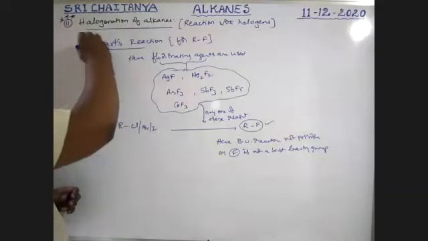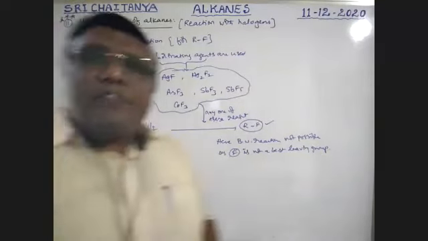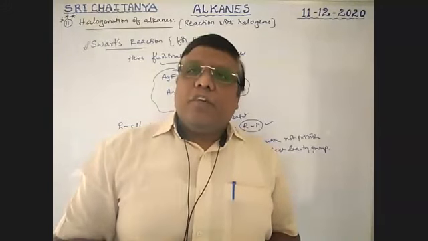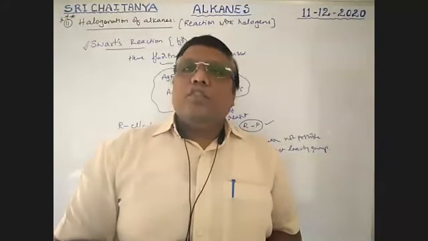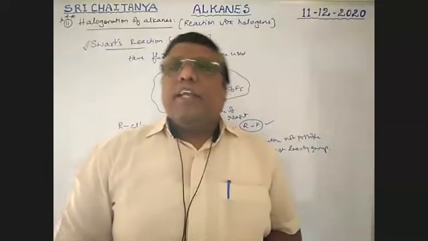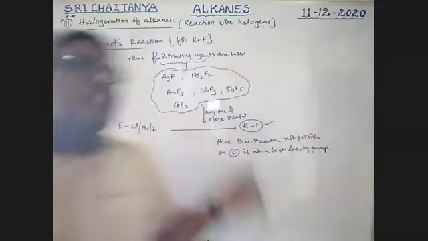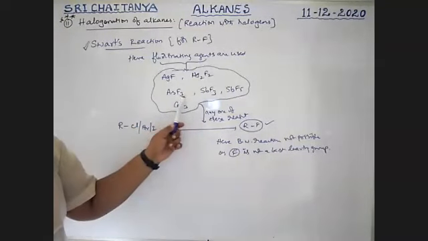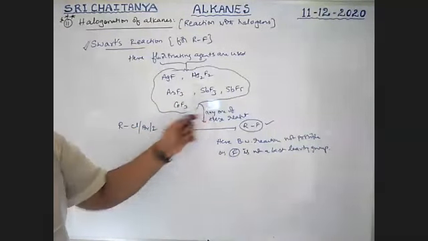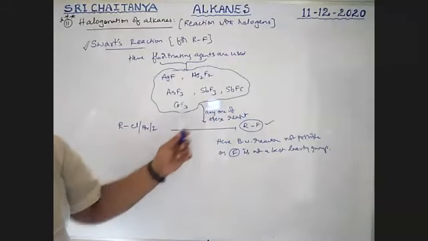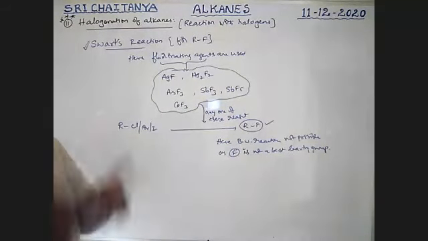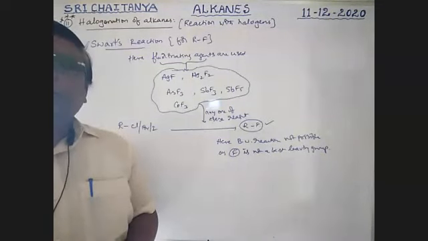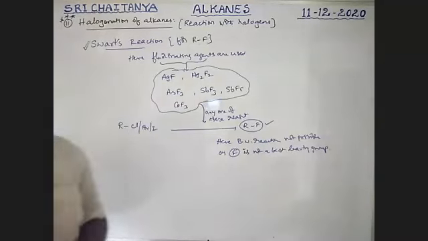So what is the Swarts reaction? The Swarts reaction is specially made for the preparation of alkyl fluorides, by using fluorinating agents. What are those fluorinating agents? AgF, Hg2F2, AsF3 (arsenic trifluoride), selenium fluoride, SbF3, SbF5, CoF3. Please keep in mind, this is a very, very important reaction, the Swarts reaction.